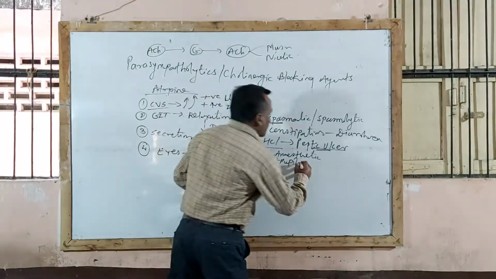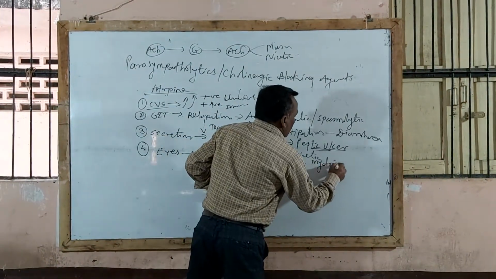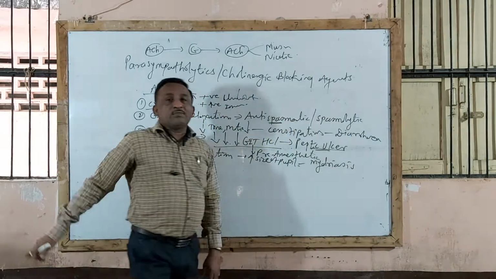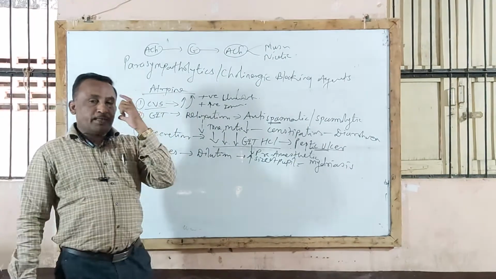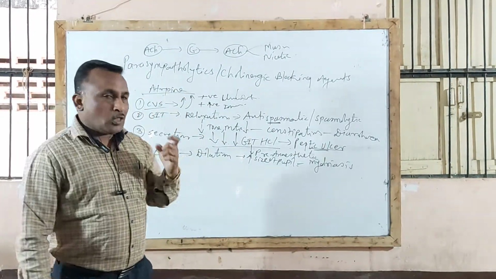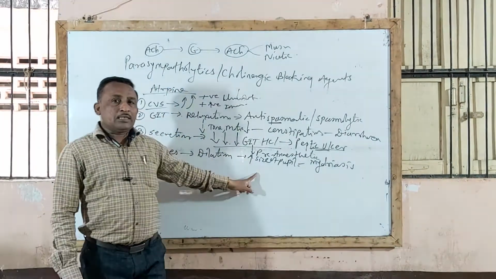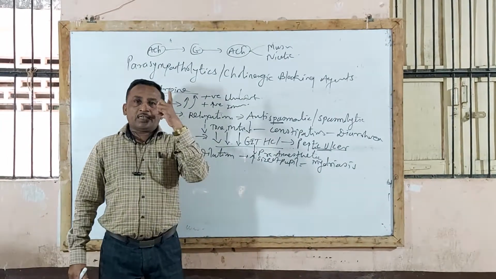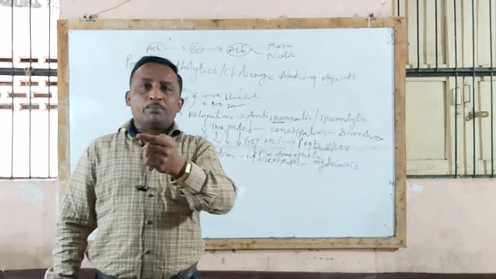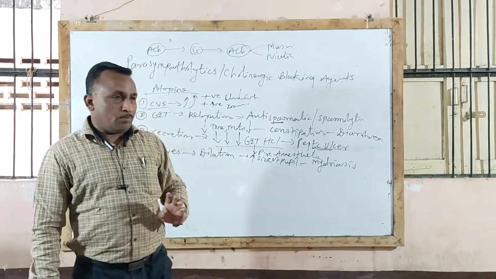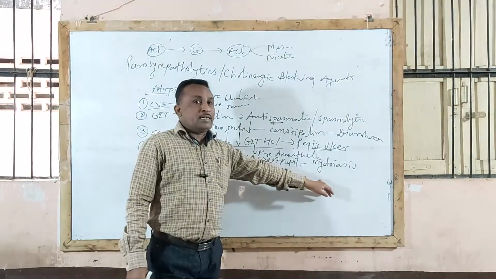That phenomenon is called mydriasis. Sometimes we will be asked to define mydriasis and give an example. Mydriasis is nothing but dilation of pupil. Because of dilation of pupil there is an increase in size of pupil. When the size of pupil increases, such an individual can see only far away objects, but cannot see nearer objects. That phenomenon is called mydriasis.